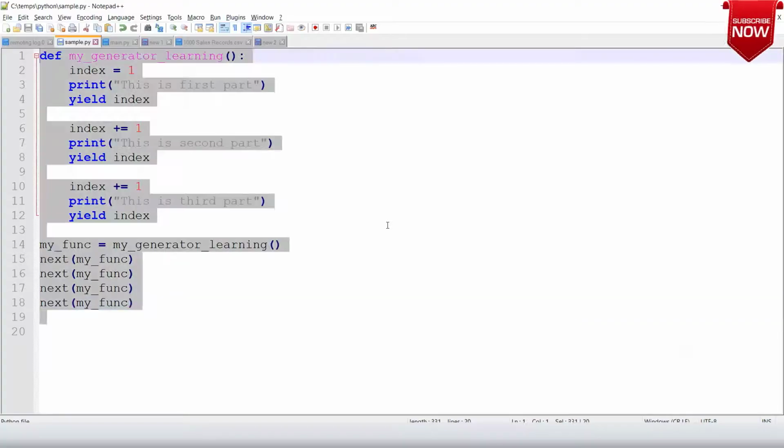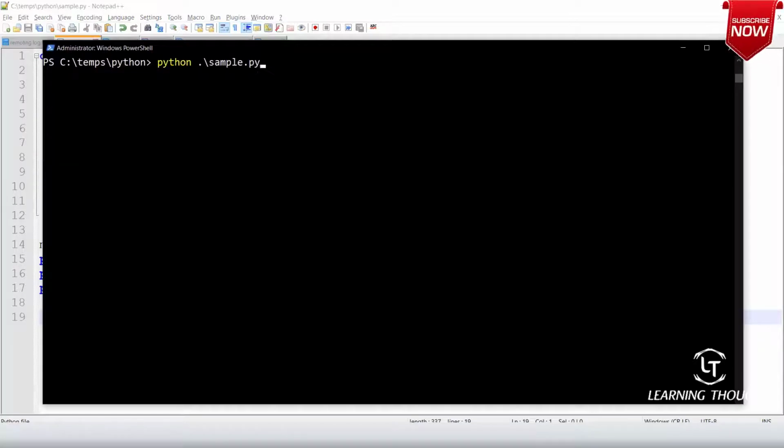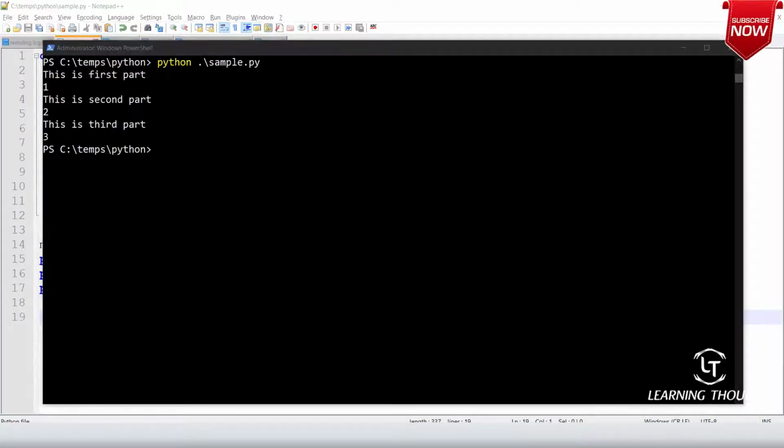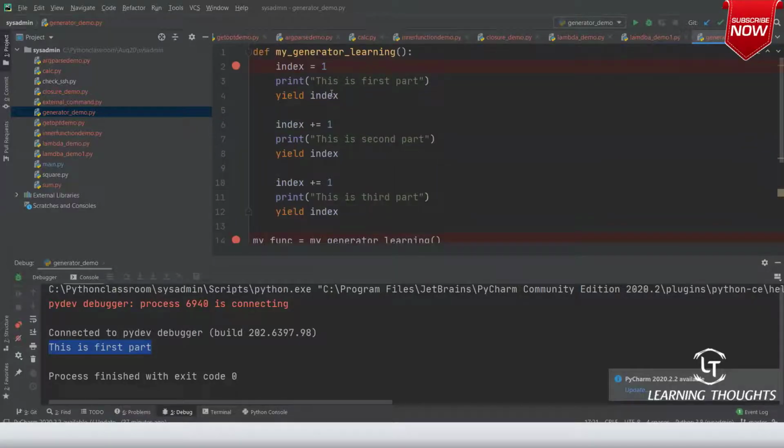Let us see what happens. Now let me run python sample.py. It returns that value, and the moment it returns the value, it will not finish this function. It will save the state, and the next time you call the same function, it will execute from the next point.